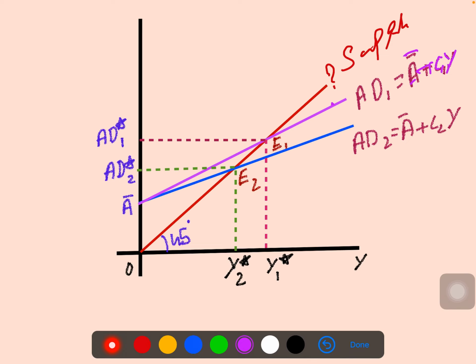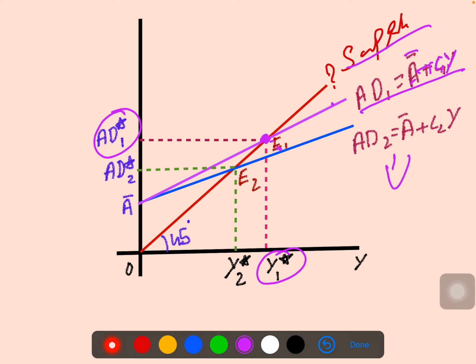The supply curve and the aggregate demand curve both intersect at this point. That is the equilibrium point. In this equilibrium, the income will be Y1 star and the aggregate demand will be AD1 star. Whenever the aggregate demand is going to decrease, why does it decrease? Because consumption decreases and saving increases in the income. Even though income is increasing, the saving ratio is increasing, but consumption will start decreasing. Because of that, investment and everything will start to decline.